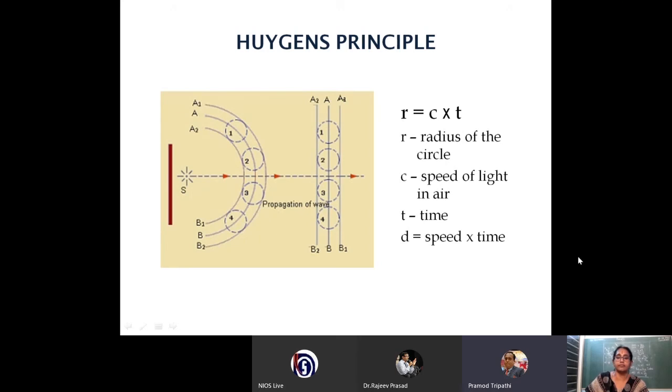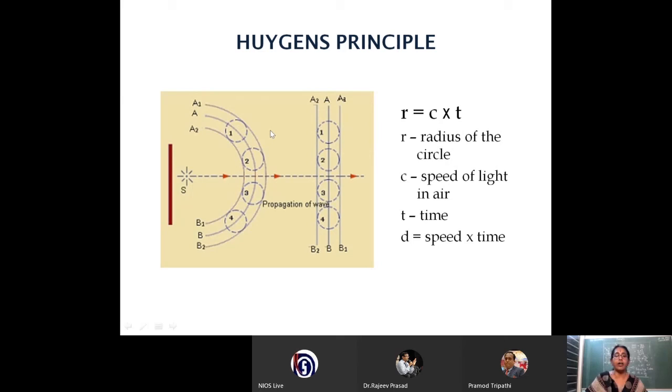Welcome back, learners. After this short break, over to you, ma'am, for the next session. So welcome back, friends. Already we have seen Huygens' principle, and now in this particular slide, you can see clearly the pictures, the wavefront, the circles which are drawn with a radius of c into t, and the secondary wavefront, how we have drawn as a tangent connecting all the points. This is for a spherical wavefront, and this is for a plane wavefront. For a plane wavefront, the secondary wavefront will also be plane.